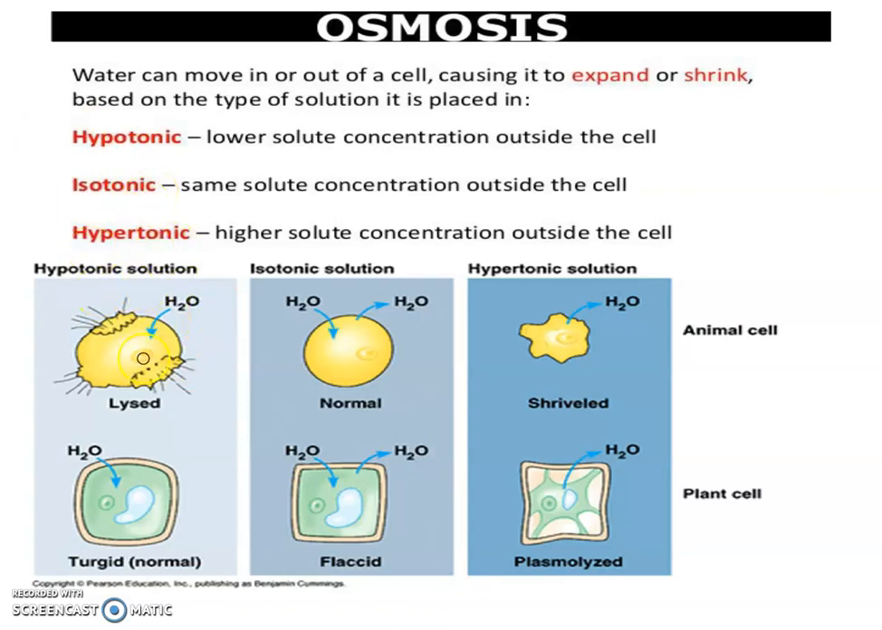When an animal cell and a plant cell are kept in these solutions, what happens? The animal cell is lysed, with breakdown, in the hypotonic solution. In the isotonic solution, there is no effect, and here the cell becomes shrunk because the water goes out. Osmosis takes place, and water goes from the lower concentration to the higher concentration, so the cell becomes shrunk. Here also the cell becomes shrunk.